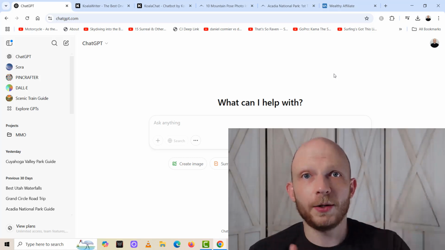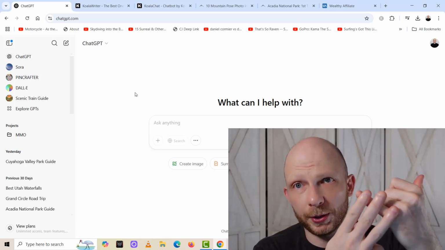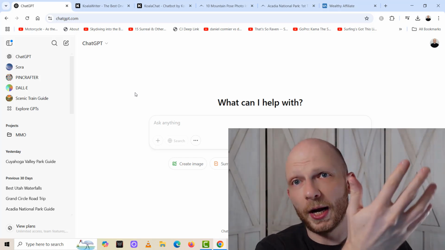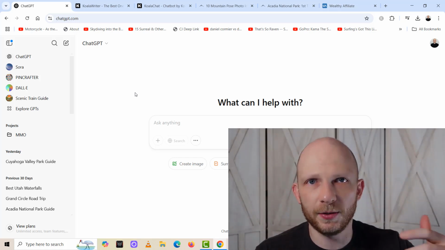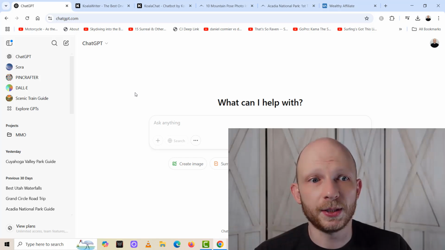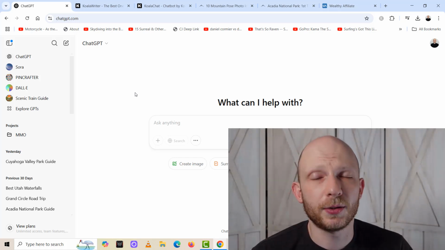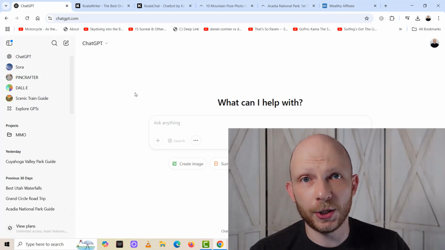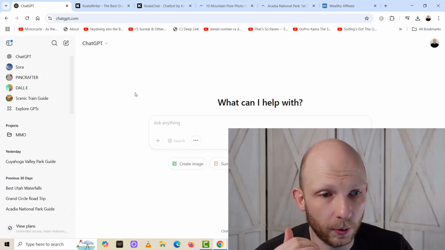In terms of comparison, both of these tools can be used to ask questions, write Pinterest pins, and write email marketing templates. You can write product reviews. You can do roundups, like a top 10 list or a top 5 list of products or locations to visit, for blogging purposes essentially. And you can also use both of these tools in an enhanced way. What I mean by that is, if you're not happy with the work that it produces, you can be really specific with how you want it to be produced. And both Koala and ChatGPT are excellent when it comes to that. So those are the similarities in how that works.